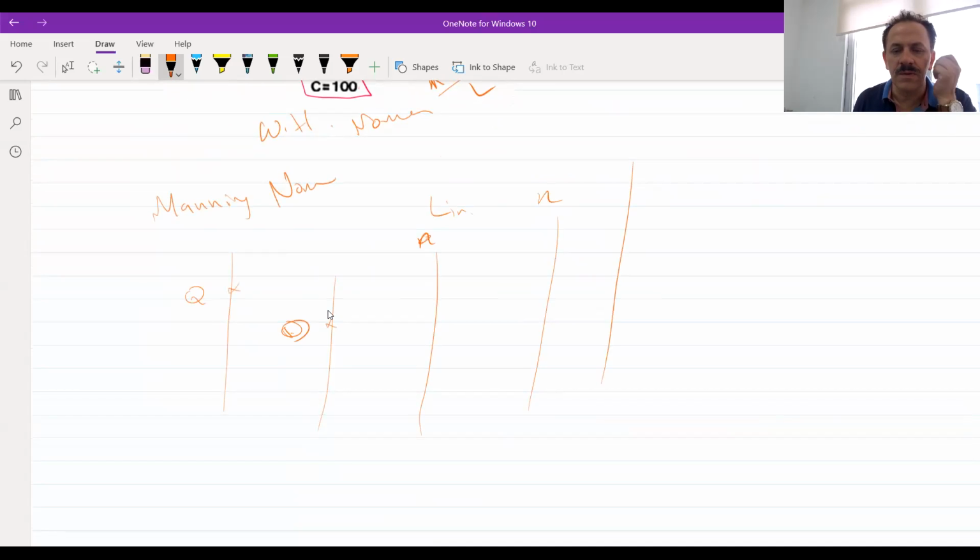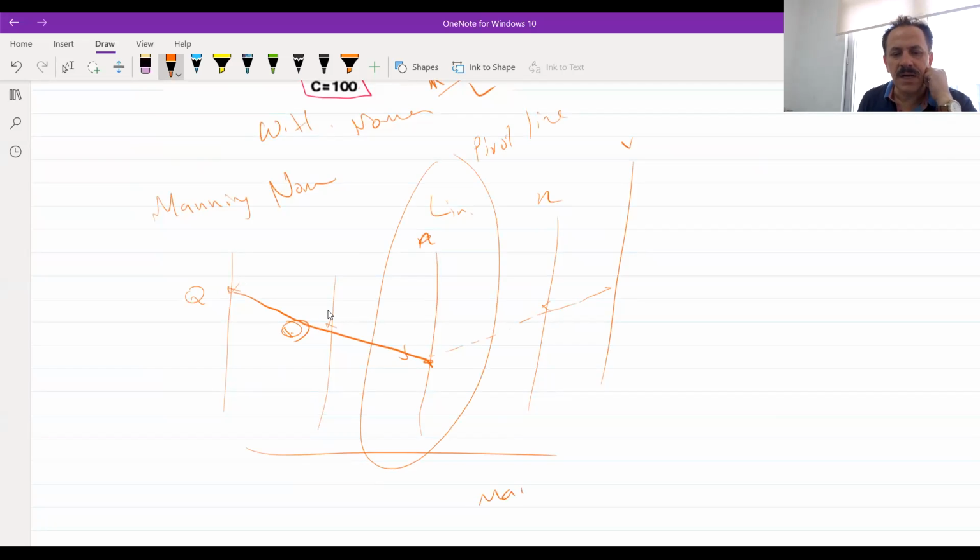We have N, and I think it's velocity, or velocity and something like that. So you have two readings, you take them and you get here, and then you have to reflect which value of the n, and you can get this one. So this is a pivot line. This is the Manning equation. It will be used for sewers.